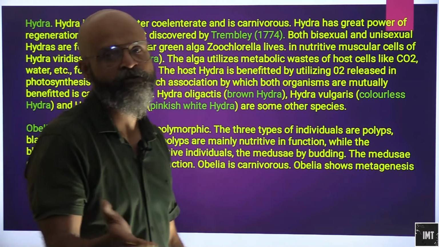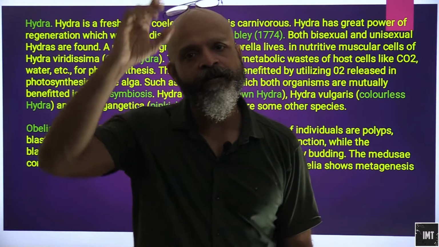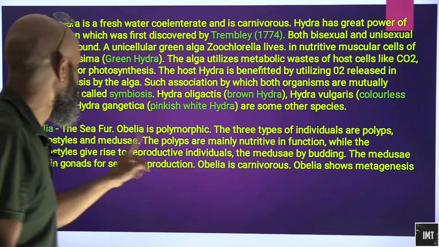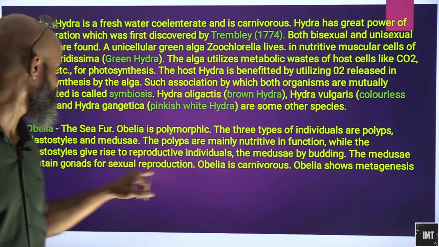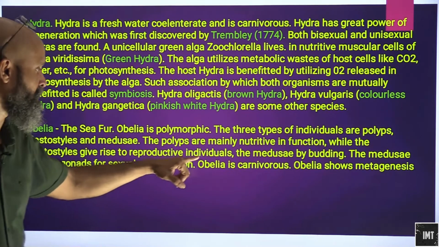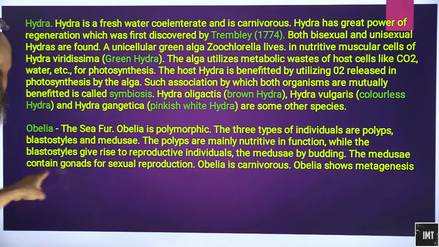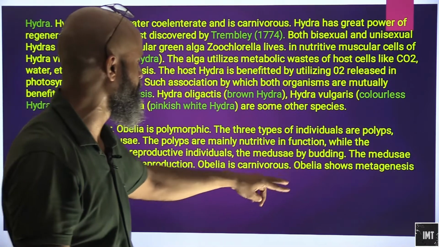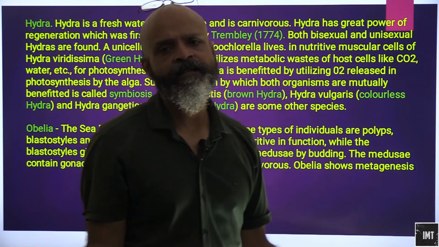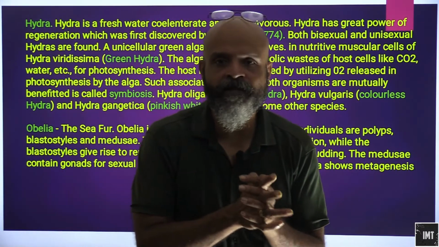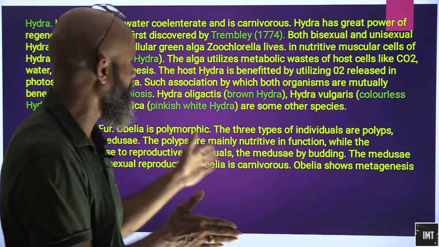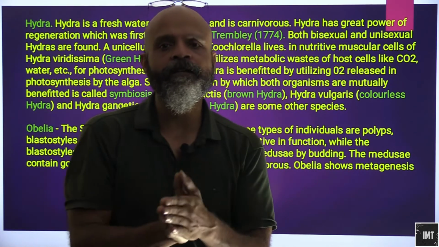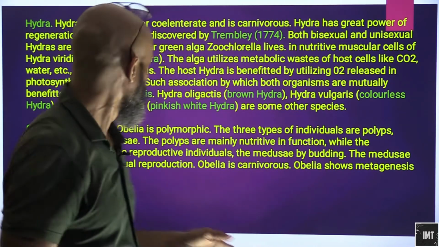See, we know that medusa will basically reproduce by asexual reproduction. Polyps will reproduce by sexual reproduction. Okay, so the polyps are mainly nutritive in function, while blastostyles give rise to reproductive individuals, the medusa, by budding. The medusae contain gonads for sexual reproduction. Obelia basically is carnivorous. Obelia shows metagenesis. So obviously, since all of them are present, that is medusa, blastostyles, and polyps, this will show metagenesis, that is interconversion will happen.